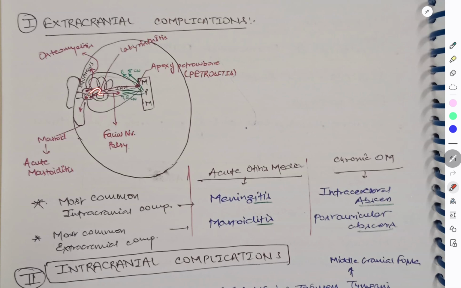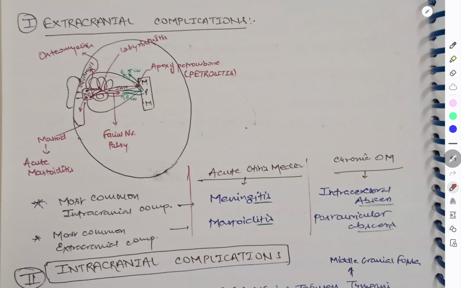Now from the middle ear we have the labyrinth and the semicircular canals. If it infects these, it can cause labyrinthitis. From the middle ear it can also affect the apex of the petrous bone, causing petrositis. The facial nerve passes through here, and if affected it causes facial nerve palsy.